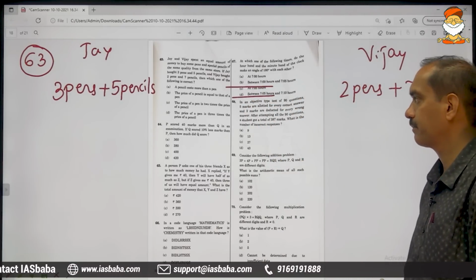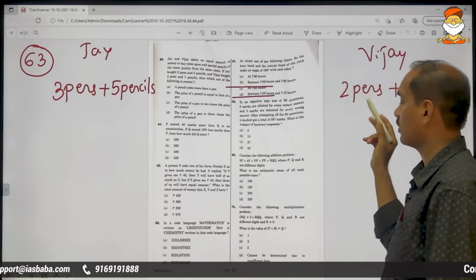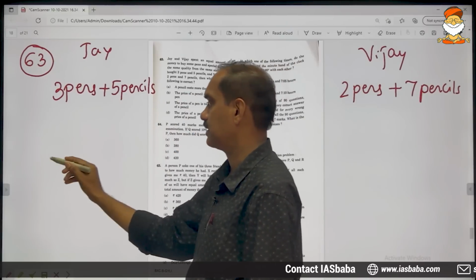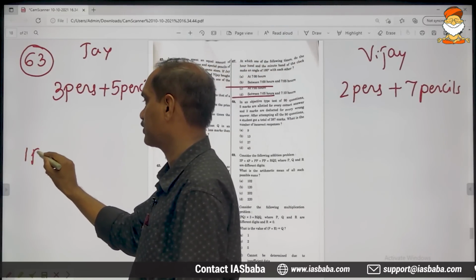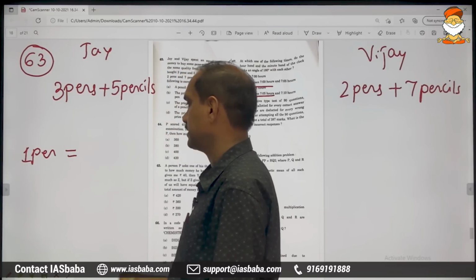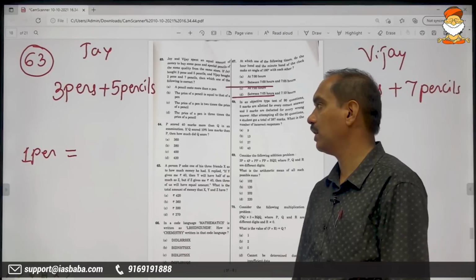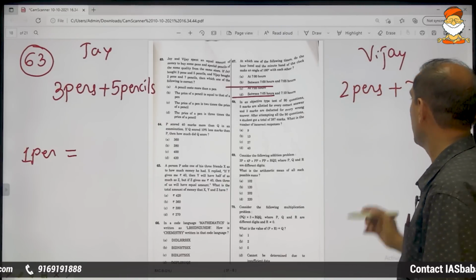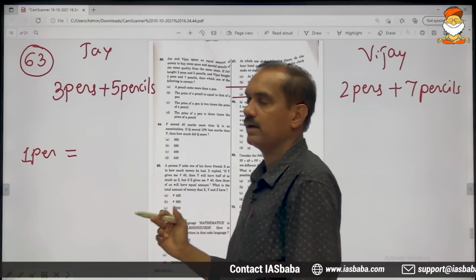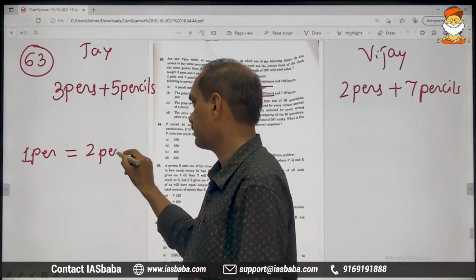It is an equation. On this side we have got 3 pens, on this side we have got 2 pens. Compared to the right hand side, on the left hand side we have 1 pen extra. Equal sign as it is in between. Coming to pencils, on the left hand side we have 5 pencils, and on the right there are 7 pencils. Compared to the left hand side, on the right hand side we have got 2 pencils extra.